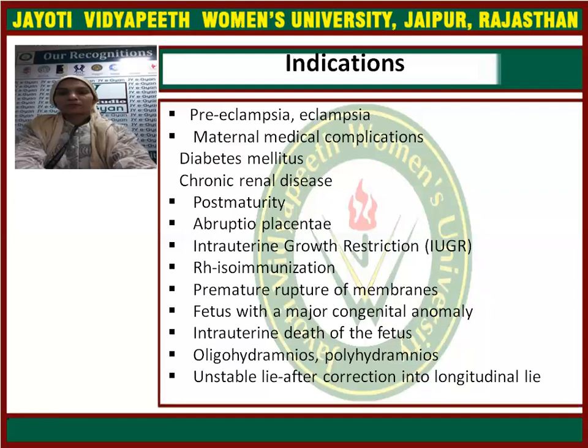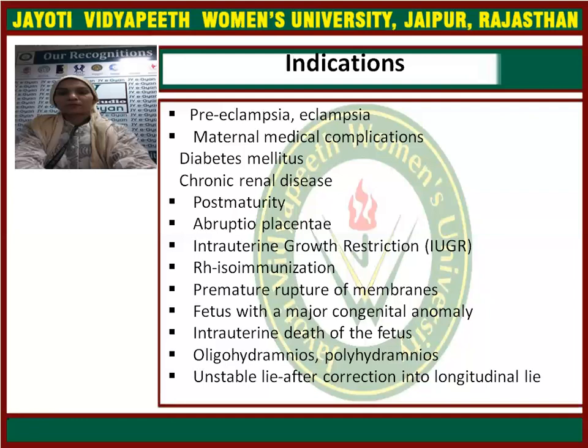Post maturity: whenever 42 weeks are completed, then labor should be induced, otherwise oligohydramnios will develop and the life of the fetus will be at risk. Abruptio placentae: if the life of the mother is at risk, then induction of labor is indicated. If the life is saved, then induction is generally after 28 weeks.